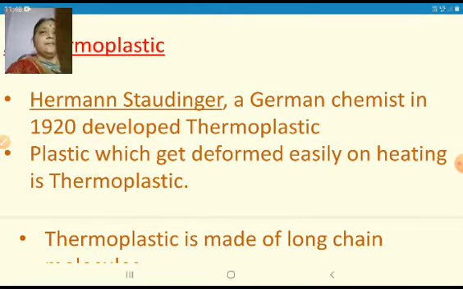Plastic which can be deformed easily on heating is thermoplastic. That means when this plastic is heated, it will easily melt and change its shape. The plastic which melts and changes its shape is called thermoplastic.